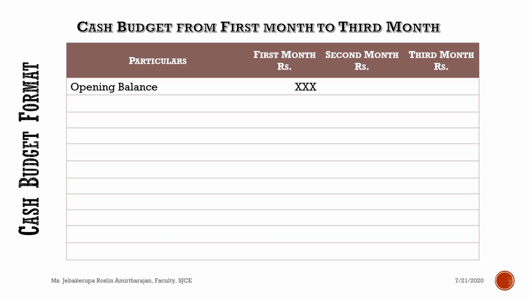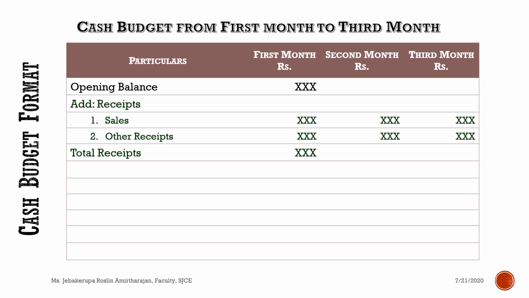If any information is not given, you should not think that okay, this question is incomplete, the information is missing. In that case, you have to assume that the opening balance is 0, right? So that's all simple. Generally the opening balance will be given in different ways. If it is not available, you can assume that opening balance is 0. So once you enter the opening balance, you add receipts. As far as the company is concerned, one common receipt is sales.